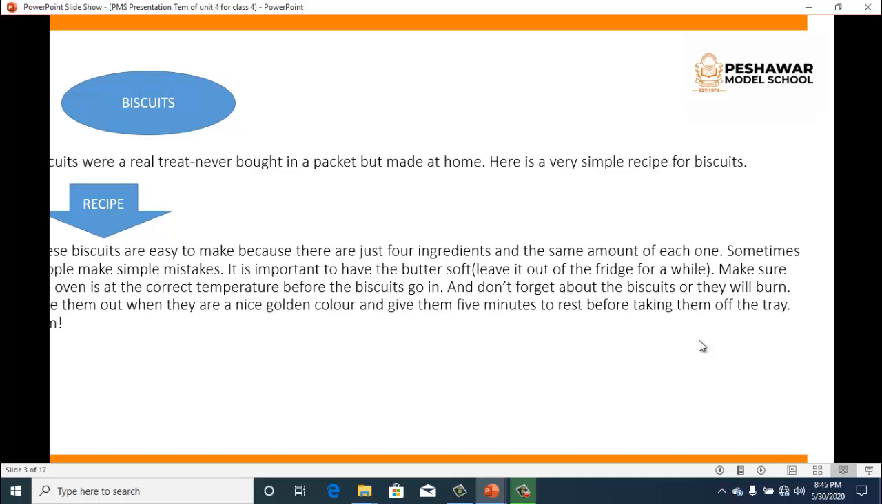So what you have to do, there are only 4 ingredients in making biscuits. First of all you have to soften the butter, then make sure that the oven is preheated. Then don't forget about the biscuits or they will burn. After you make the dough and put the tray of dough in the oven, make sure that you manage the time or you will burn your biscuits. Then take them out when they are a nice golden color and give them 5 minutes to rest before taking them off the tray.